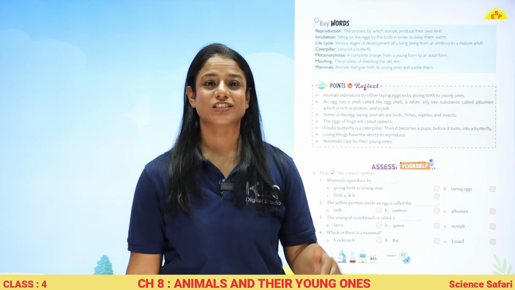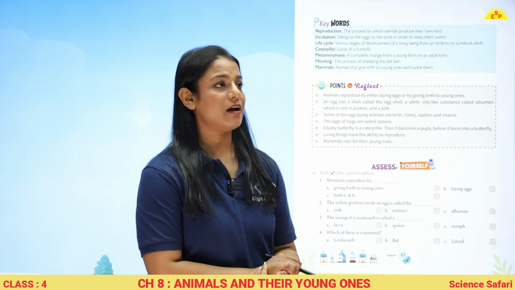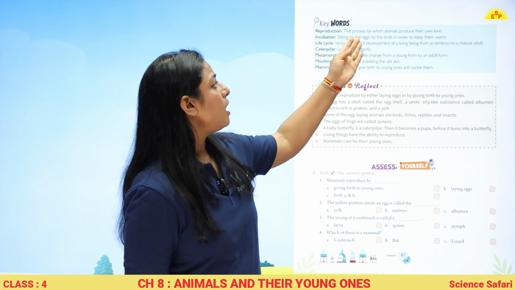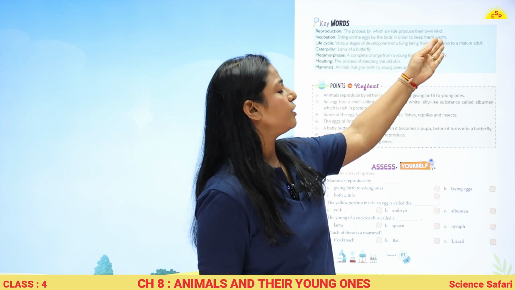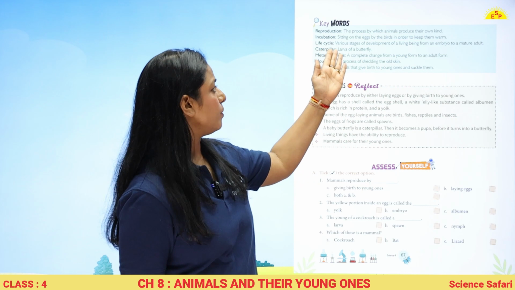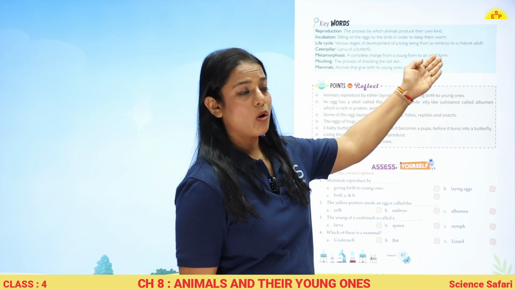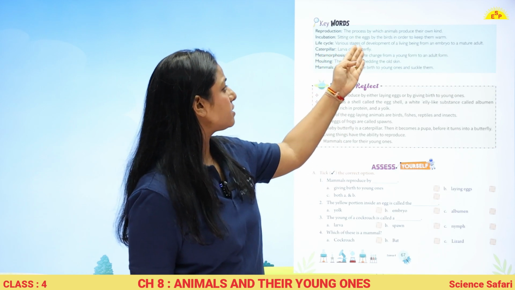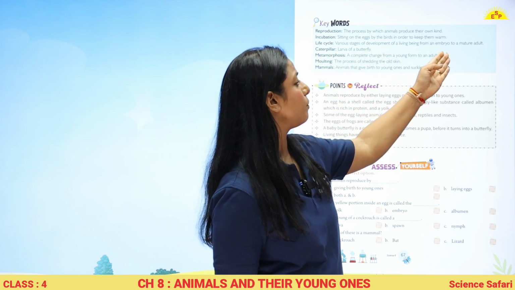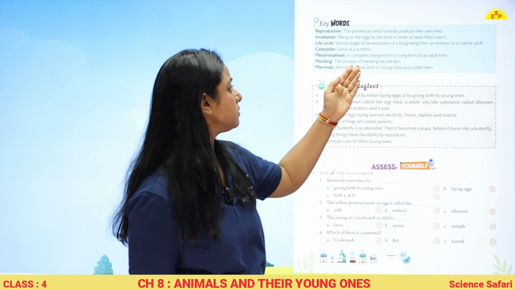This is all in this chapter. These are few keywords that we have learnt today. Reproduction, the process by which animals produce their own kind. Incubation, sitting on the eggs by birds in order to keep them warm. Life cycle, various stages of development of living being from an embryo to a mature adult.